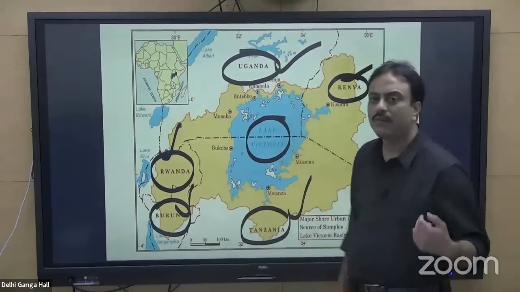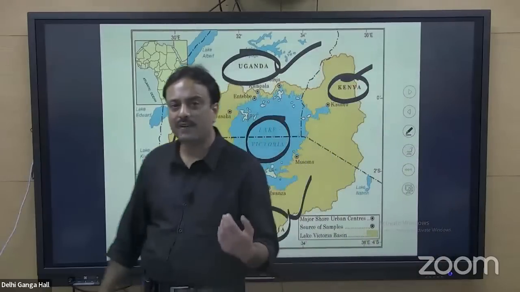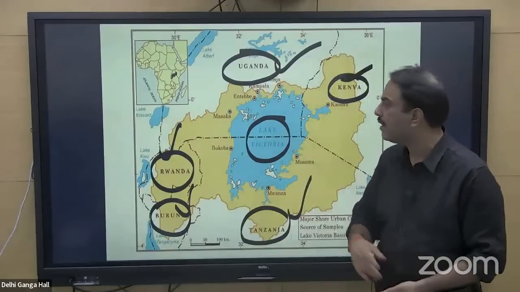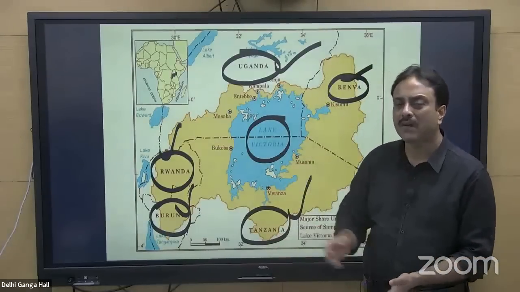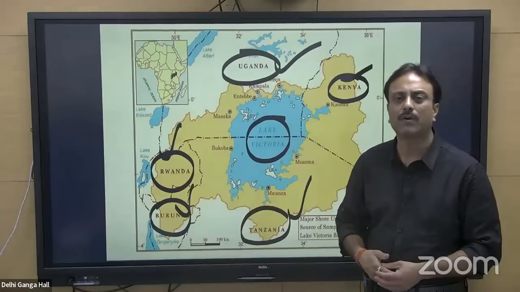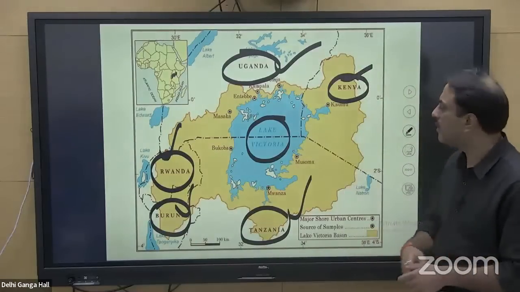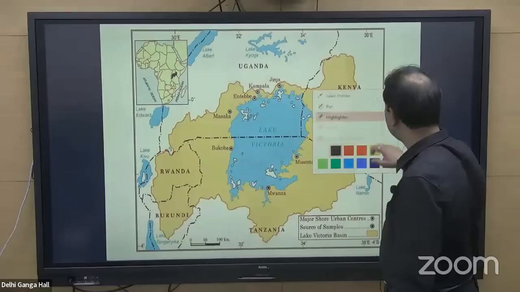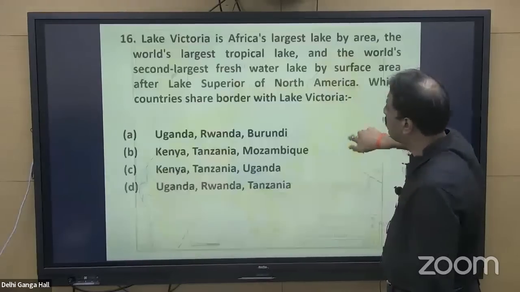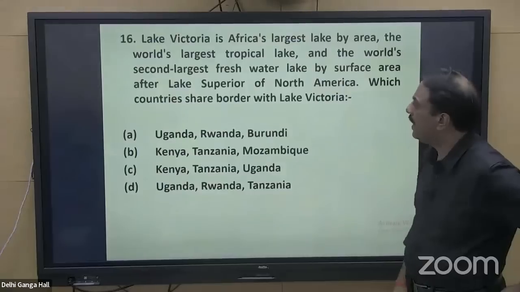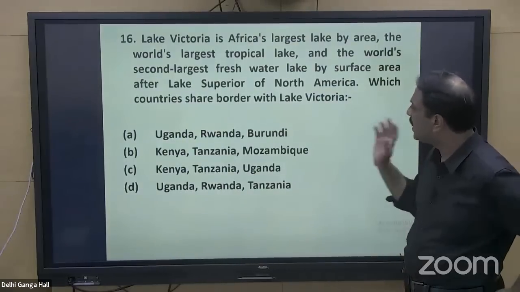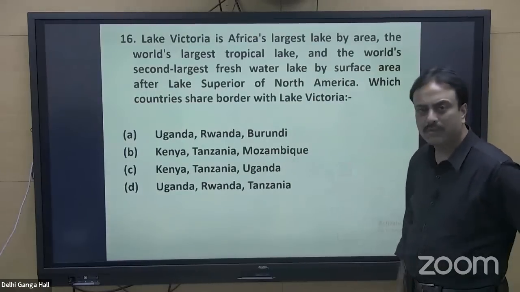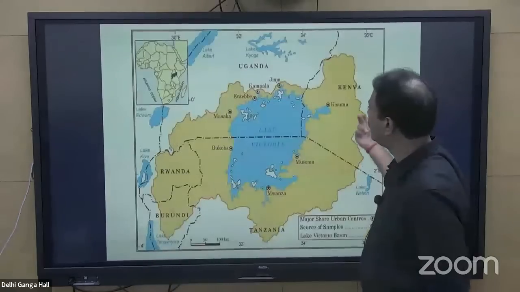From close to Lake Victoria, we get the origin of river White Nile. River White Nile moves northward. It joins river Blue Nile from Lake Tana, which later on joins river Atbara, from where it further moves north in the form of river Nile. That is the longest river of the world, and so Lake Victoria is also important in terms of river Nile. So the answer to this particular question: Lake Victoria is Africa's largest lake. Which countries share the border with Lake Victoria? We have just seen it's Kenya, Tanzania, and Uganda. So option C for cat shall be the right answer.